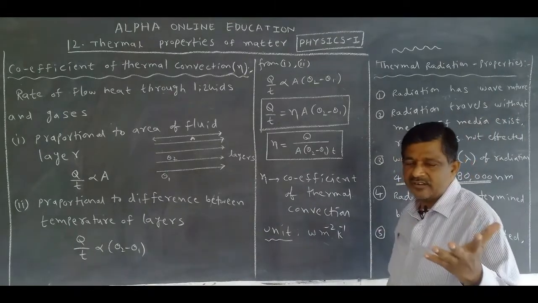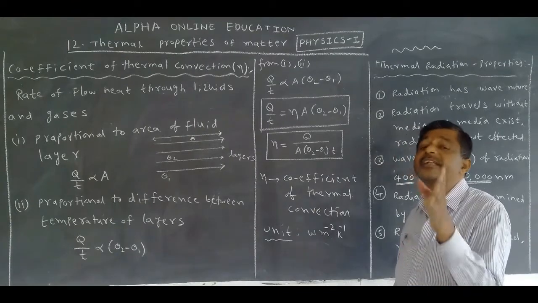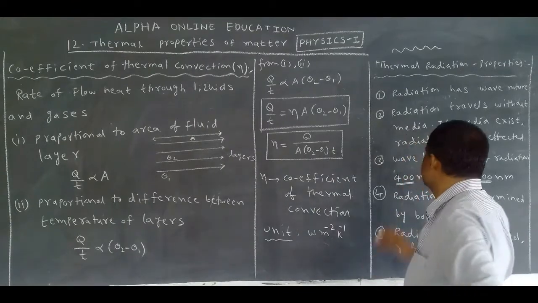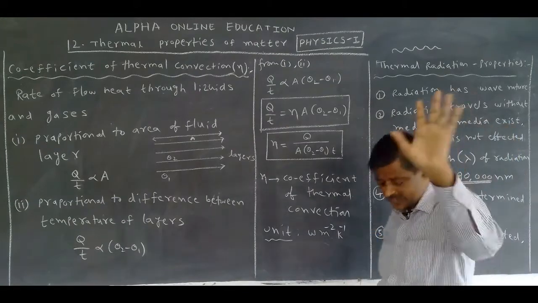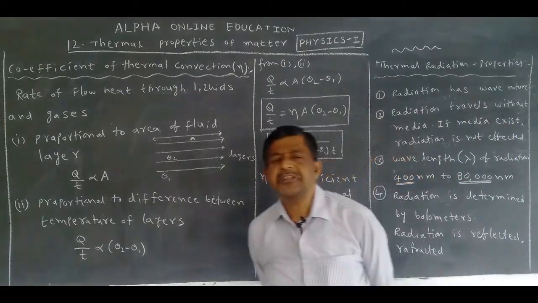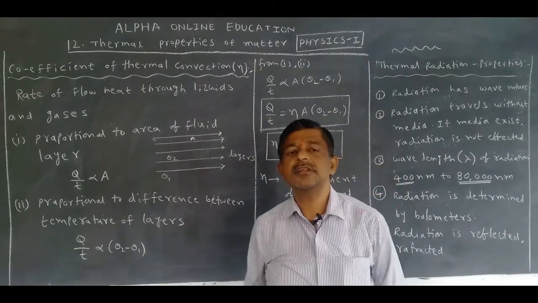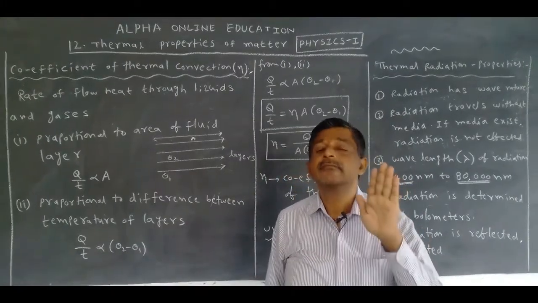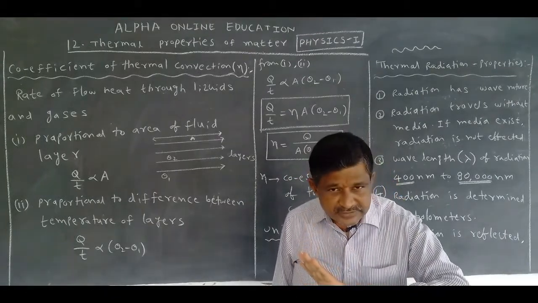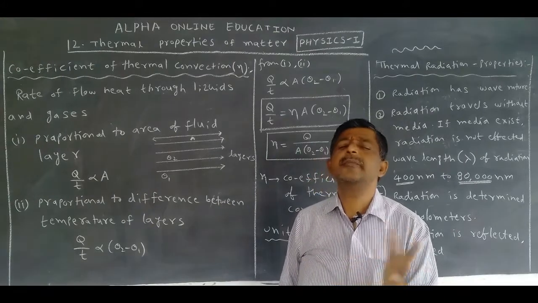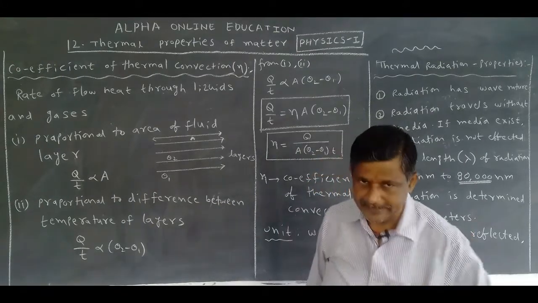For that, a medium is not required. If a medium exists, radiation is not affected by the medium, but it travels in the form of a wave.